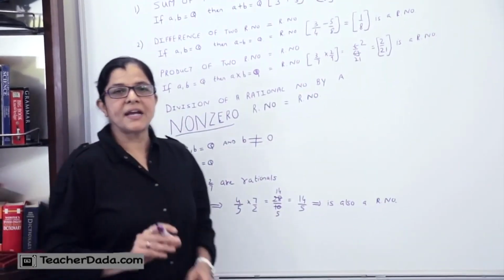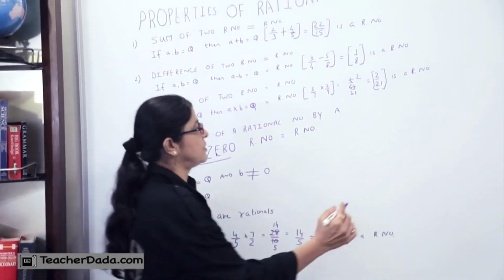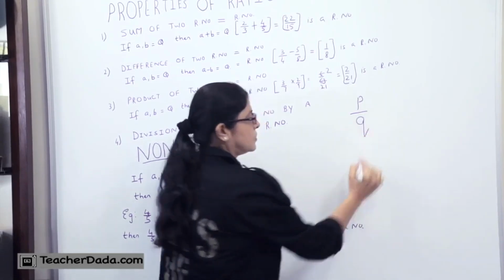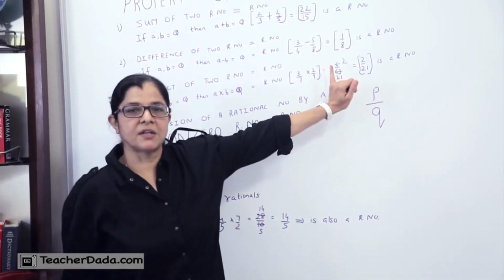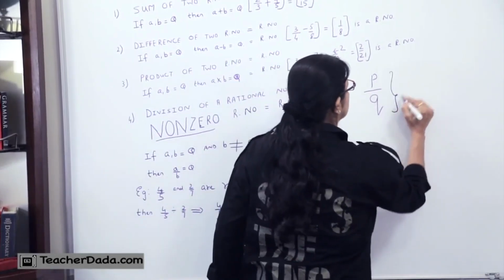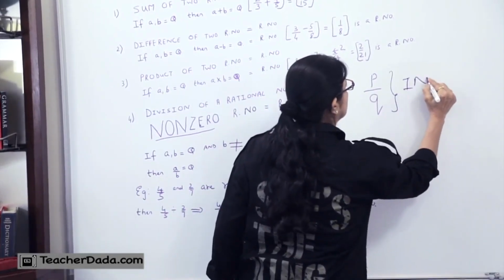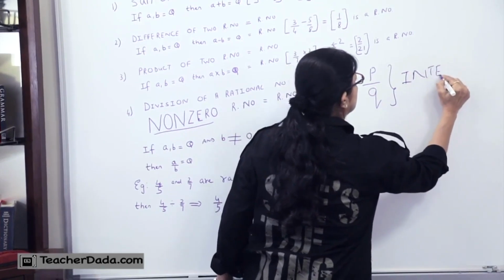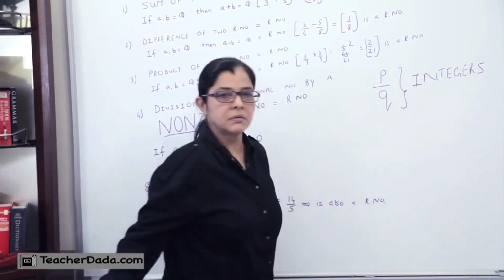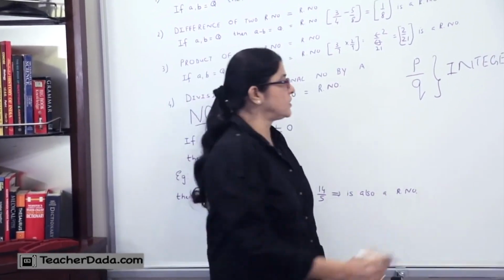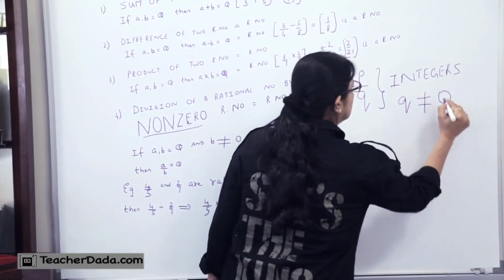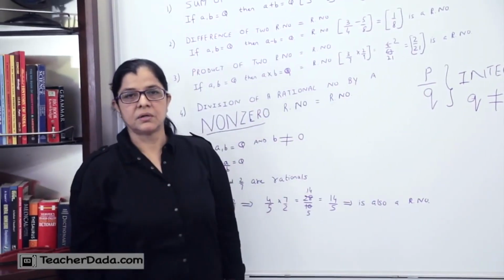A number that can be expressed in the form P upon Q, where P and Q are integers and Q is not equal to 0, is called a rational number.